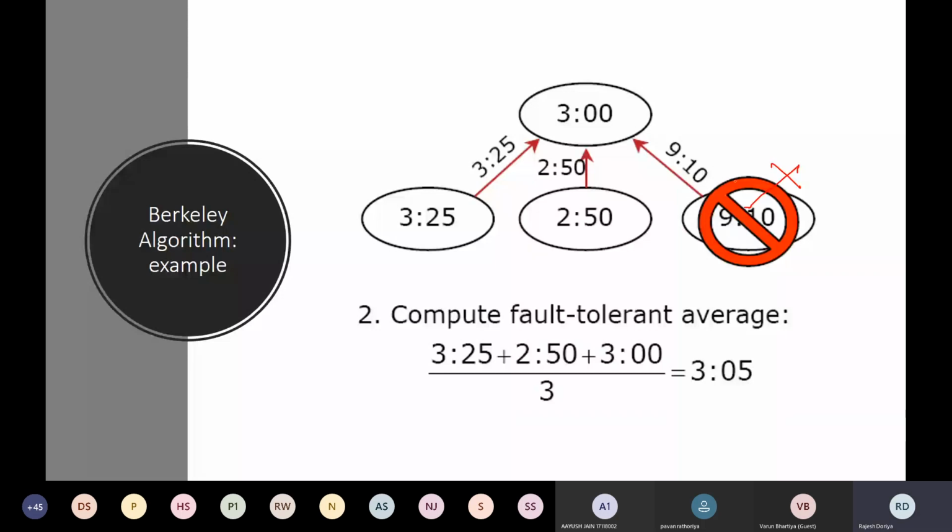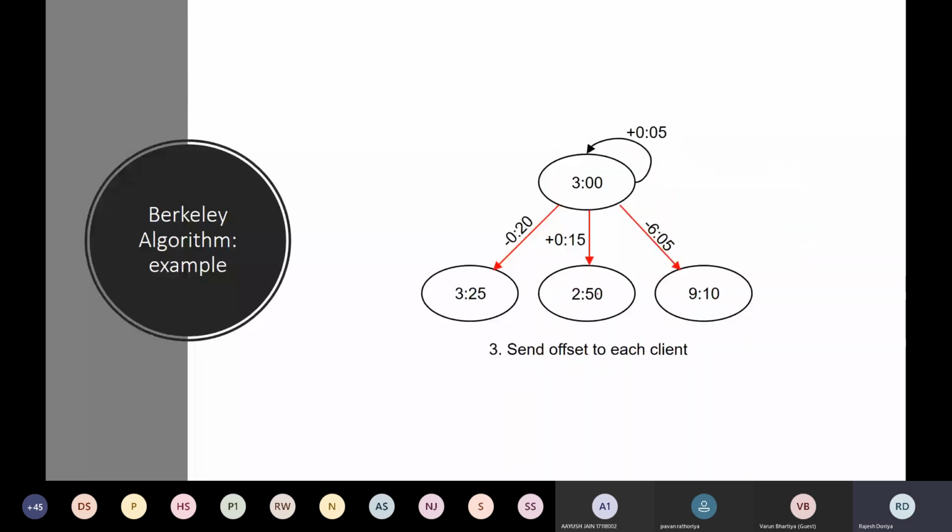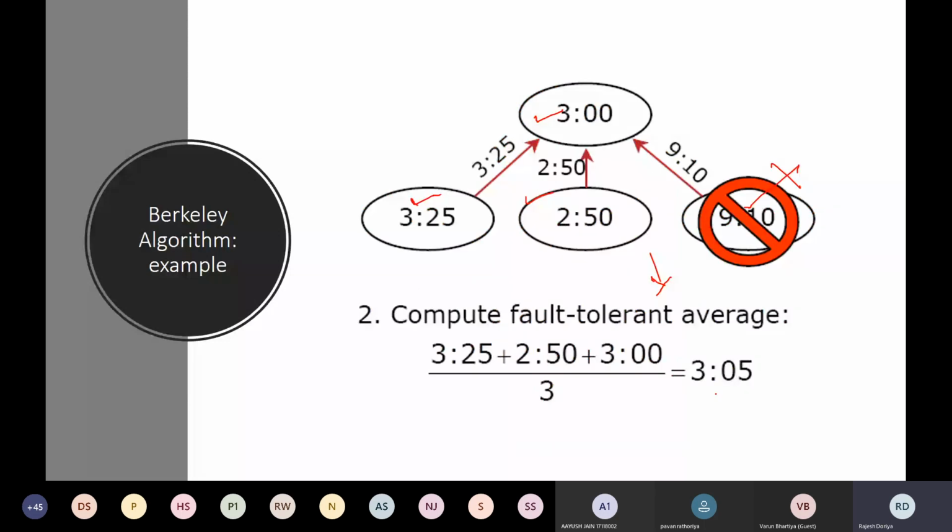So the time from this one and this one has been included to calculate the average, right? Then all the clocks are set with respect to this time. The average came out to 305.